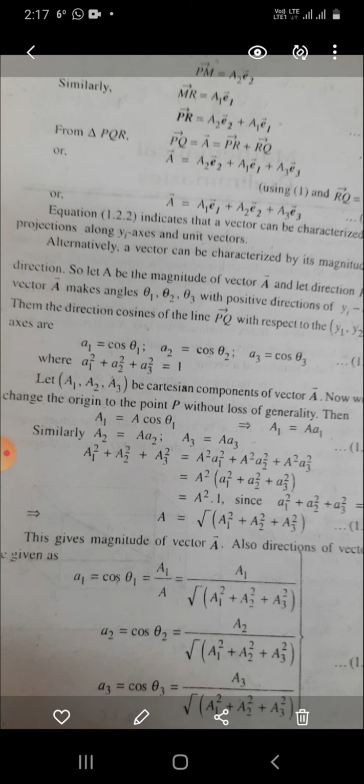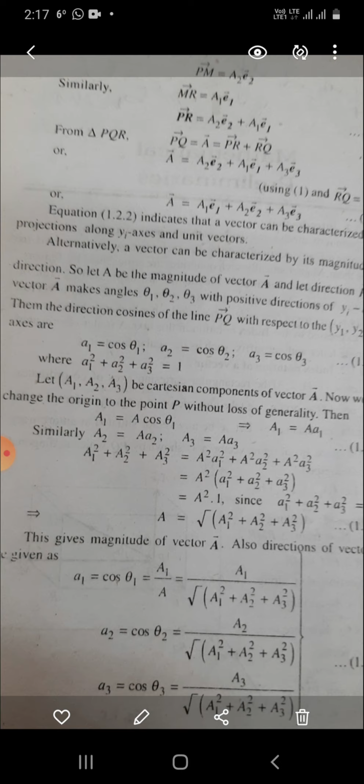Alternatively, a vector can be characterized by its magnitude and direction. So let A be the magnitude of vector A, and let the direction of vector A make angles theta 1, theta 2, theta 3 with the positive directions of the y-axes. Then the direction cosines of the line PQ with respect to the y1, y2, y3 axes are a1 equal to cos theta 1, a2 equal to cos theta 2, a3 equal to cos theta 3, where a1 square plus a2 square plus a3 square is equal to 1. Let A1, A2, A3 be the Cartesian components of vector A.